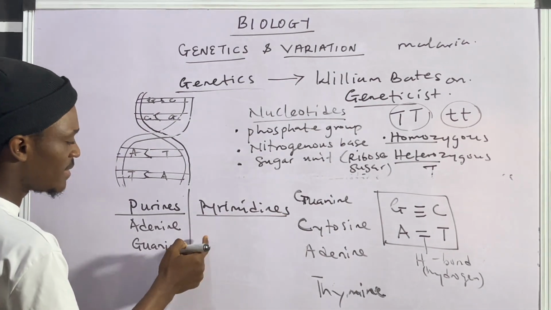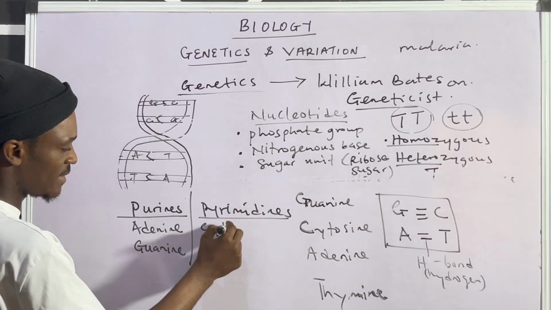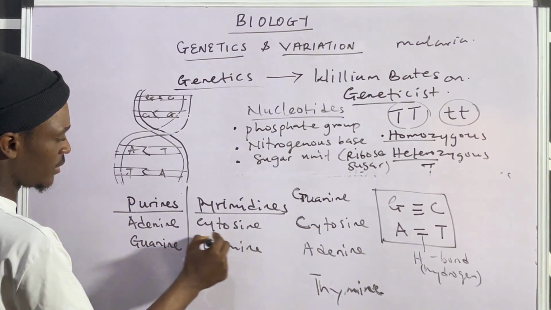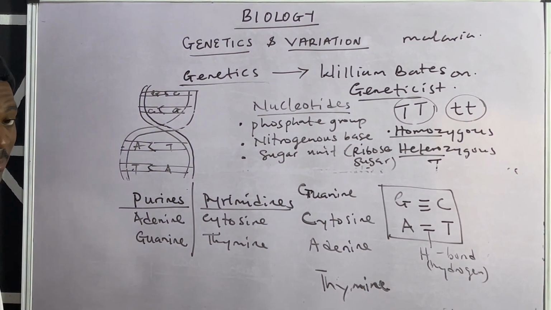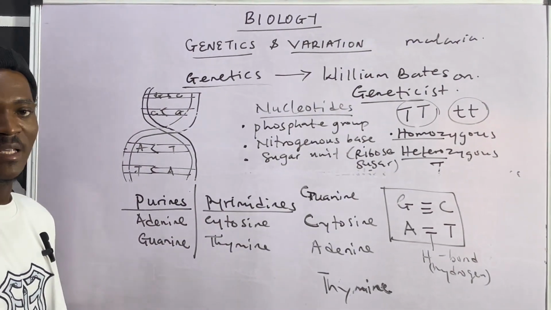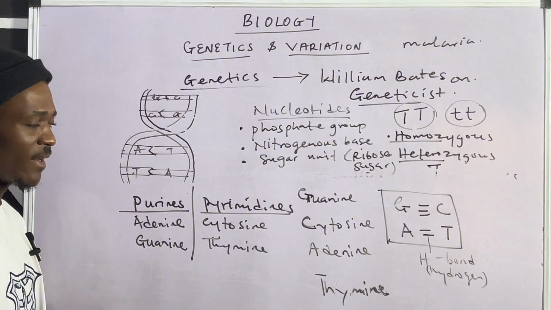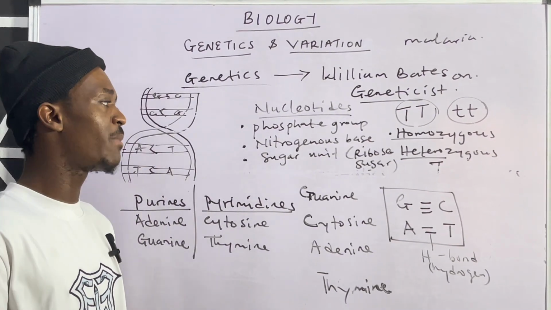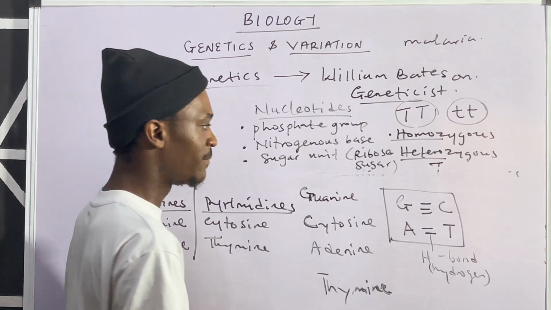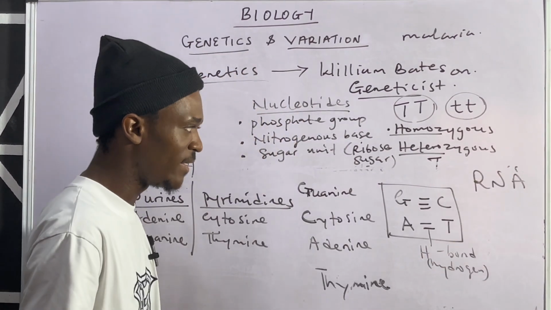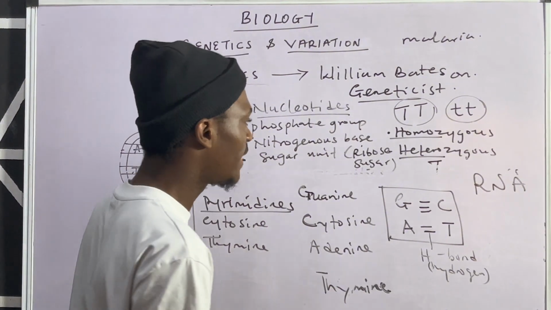Under the pyrimidines, what we have there is cytosine and thymine. So these are the 2 under pyrimidines. So please don't forget this. This is very, very important that you know there are groups where they are grouped. Then there's something else that is called RNA. Never should you mistake RNA for DNA.